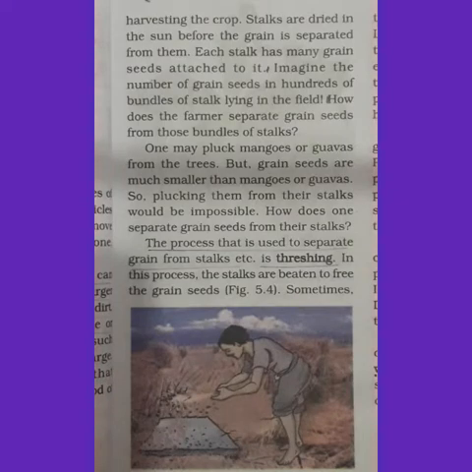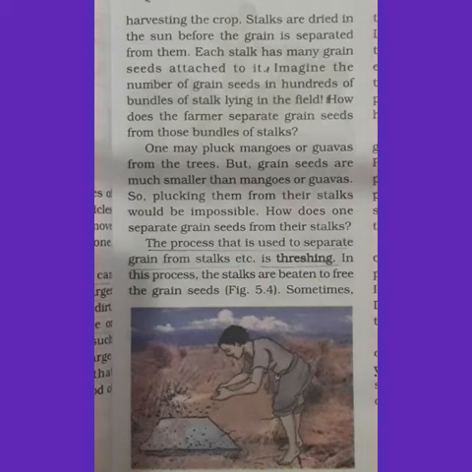Each stalk has many grain seeds attached to it, and it is impossible for us to pick each grain seed with our hand. Guavas and mangoes can be plucked easily from trees, isn't it? But grain seeds are much smaller in size and cannot be plucked with our hand.